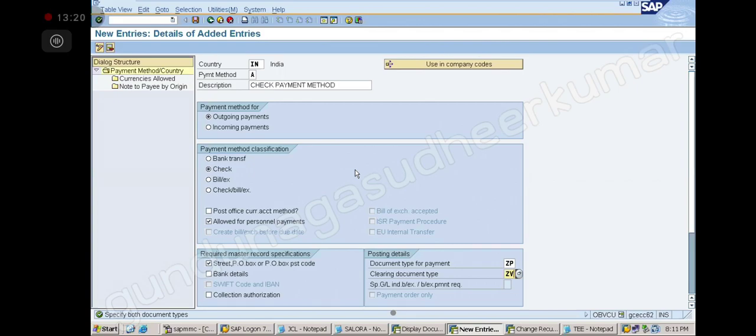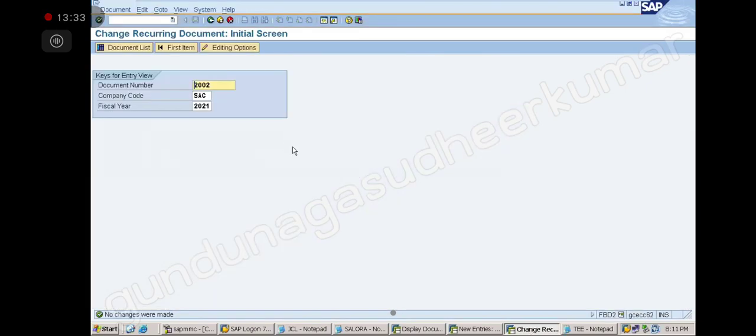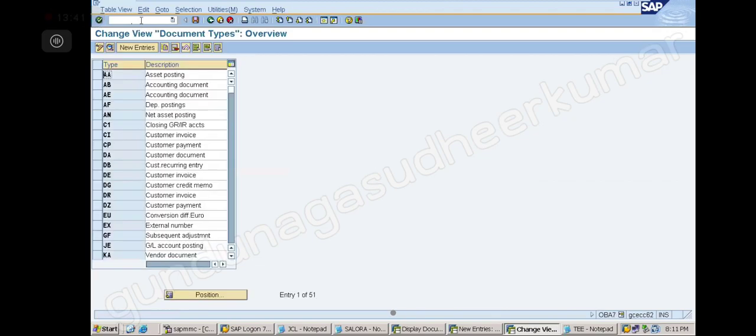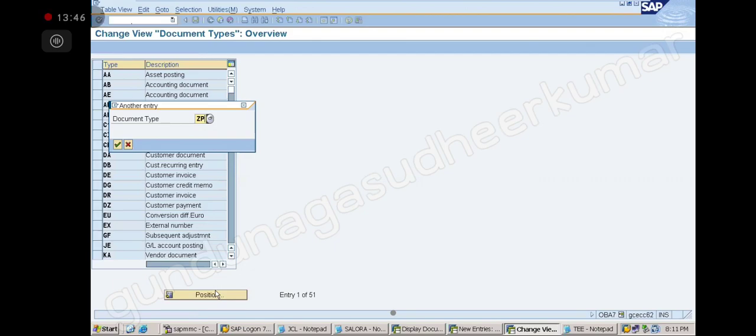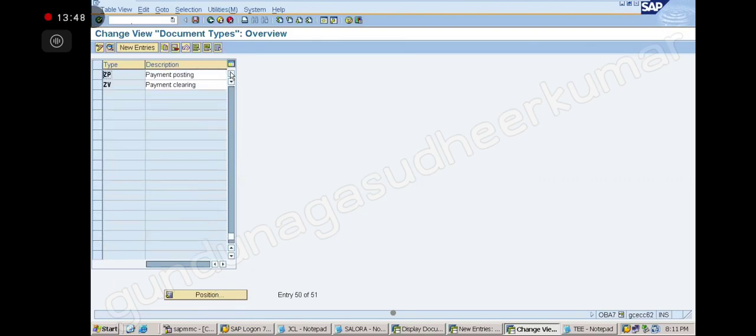Sir, this ZP and ZV is already mentioned over there, sir, when we are doing a new entry. Yeah, it is there. See here in OBS7, I will have it. /n OBS7. Here we will have it, na? You see ZP and ZV are also there. So they are already there in the system.